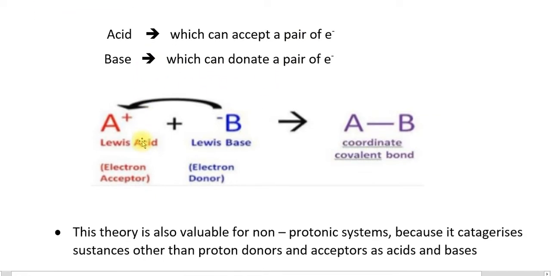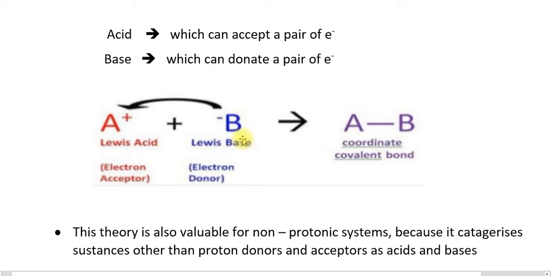Here you can see a reaction, A+ plus B- giving AB. Here A+ is a species that can take an electron pair from the B-, so that the A+ is considered as a Lewis acid. Why? Just because the A+ has a tendency to accept an electron pair from the other species.